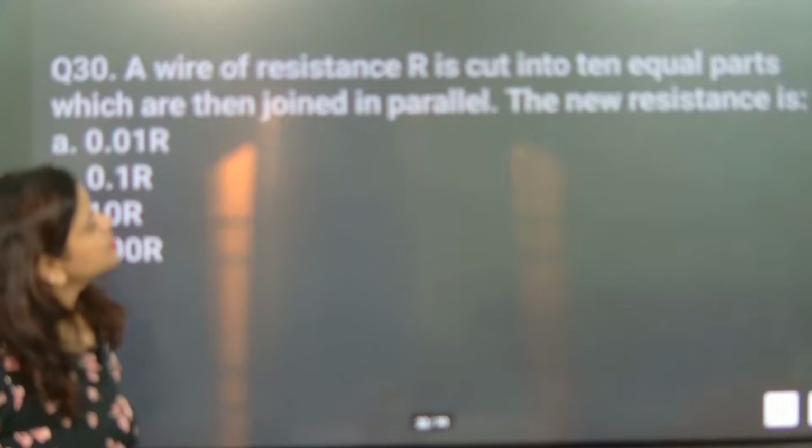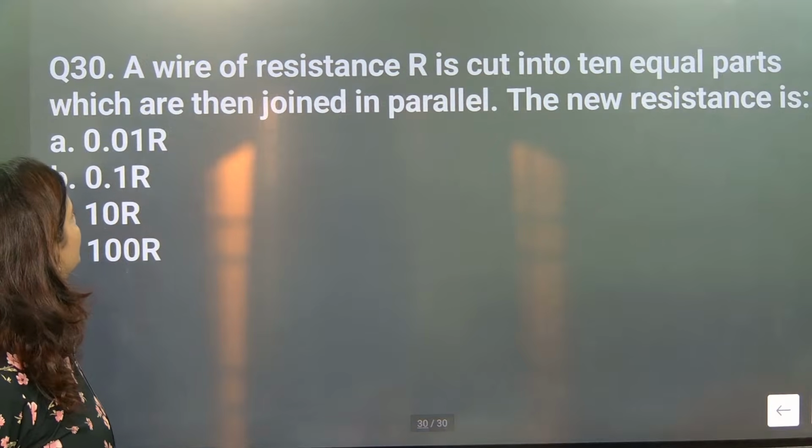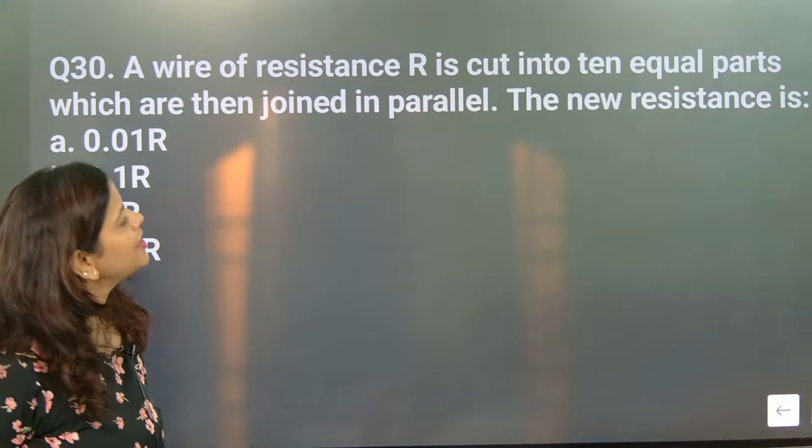A wire of resistance R is cut into 10 equal parts, which are then joined in parallel.